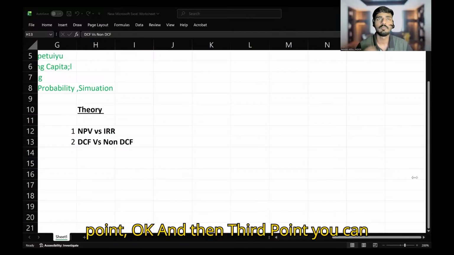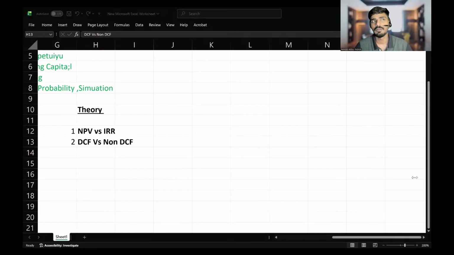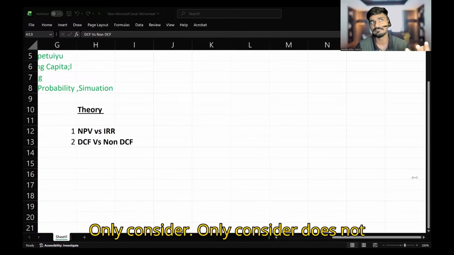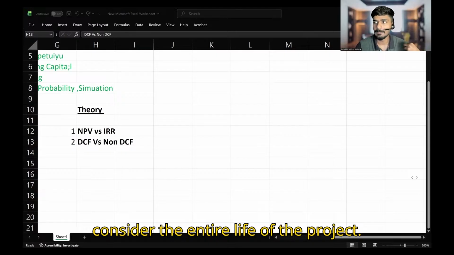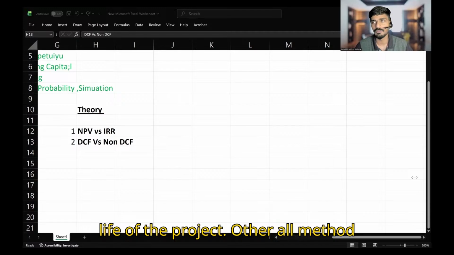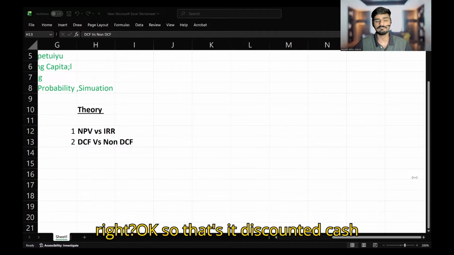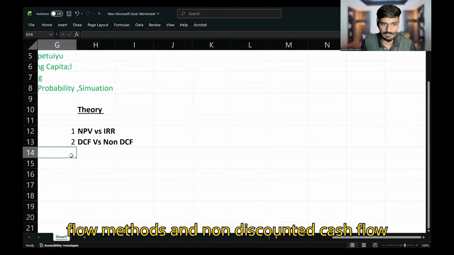Okay, and then the third point, you can write that the non-discounted cash flow method called payback period does not consider the entire life of the project. All other methods consider the entire life of the project, right? Okay, so that's it. Discounted cash flow methods and non-discounted cash flow methods.